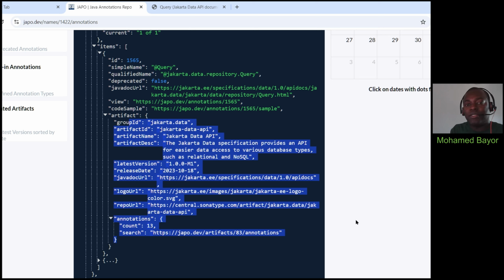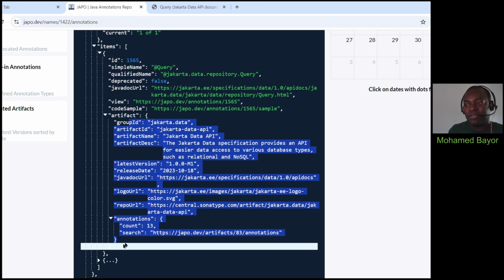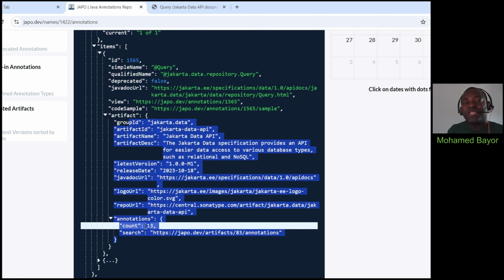So you have the group ID, artifact name, latest version, release date. Those are all information that will allow you to identify the artifact and know exactly which one you are dealing with. Besides that, you also have an interesting information here, which is the total amount of annotations offered by that artifact.